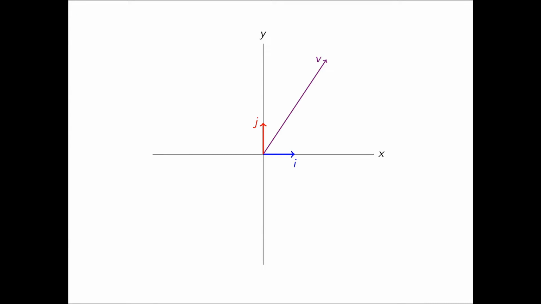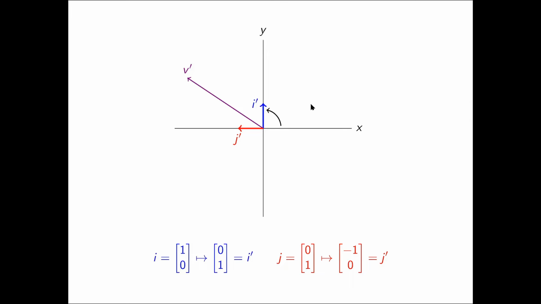Like I said before, every vector is described as a certain number of i's plus a certain number of j's, and we think of those i's and j's as steps along the plane that we follow in order to reach some endpoint which the vector points to. So if we want to transform all the vectors on the plane, say rotate them, we should just apply that rotation to i and j, and every vector will be described in terms of the new i and j, say i prime and j prime, and it will then be transformed in whatever way they were. This transformation rotates all vectors counterclockwise by 90 degrees. For example, i was originally 1, 0, that is, it pointed 1 unit in the x direction, and now it's 0, 1.